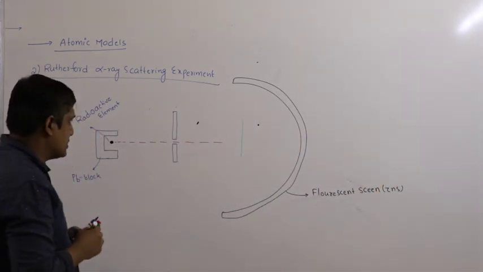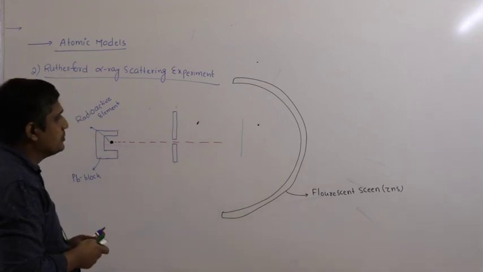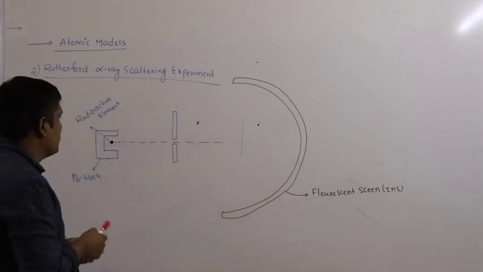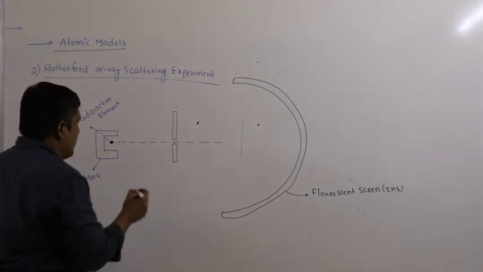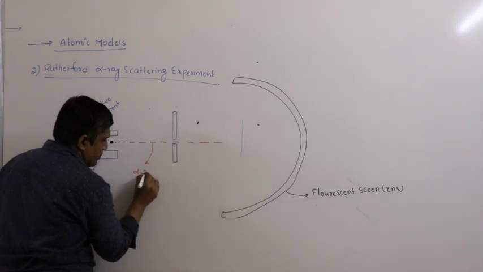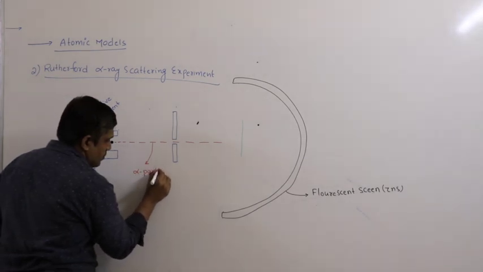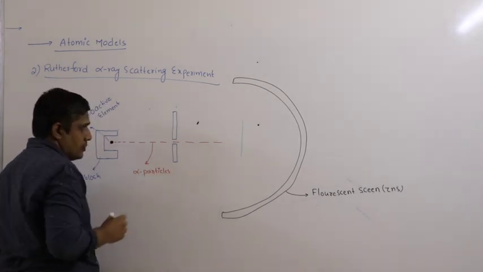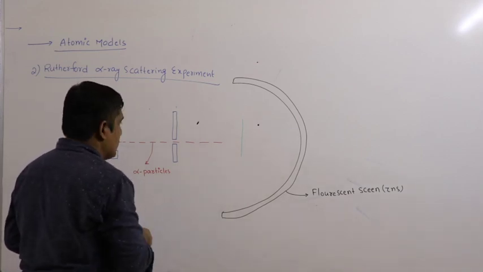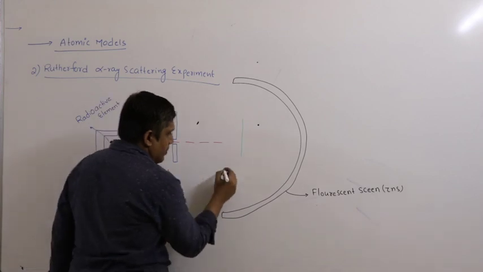This is a fluorescent screen. These are nothing but alpha particles. Now this is a metal foil.